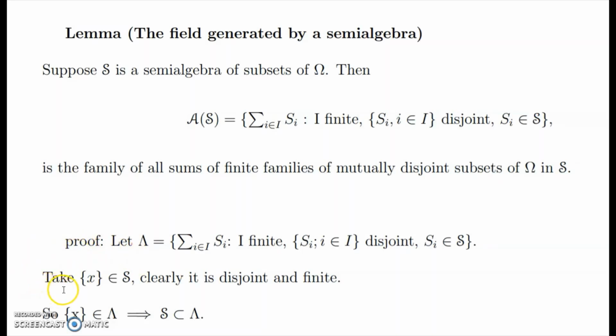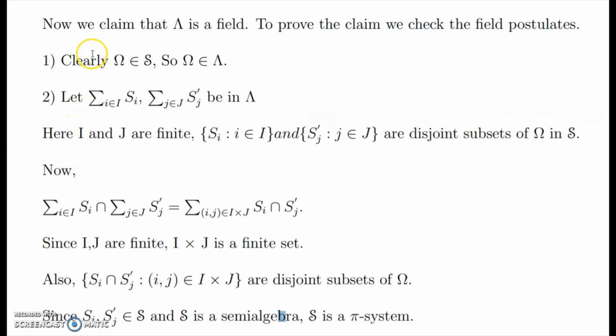First take a singleton X belongs to semi-algebra S. Clearly it is a finite set and it is disjoint. So it is in lambda. That is, S is contained in lambda. Now we claim that lambda is a field. To prove the claim, we want to check the field postulates. First one, clearly omega belongs to S, so omega is in lambda, since S is contained in lambda.